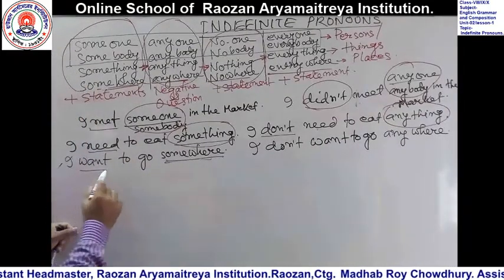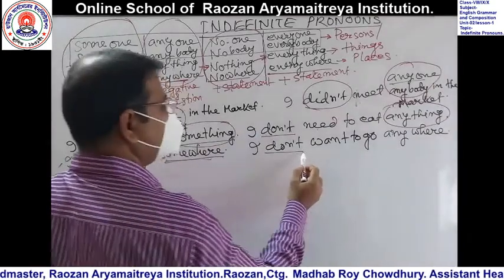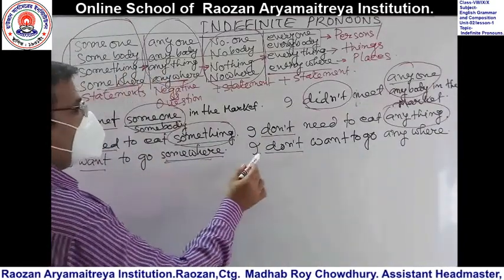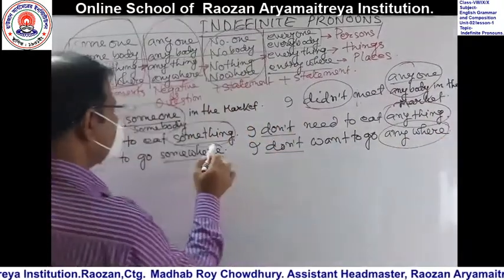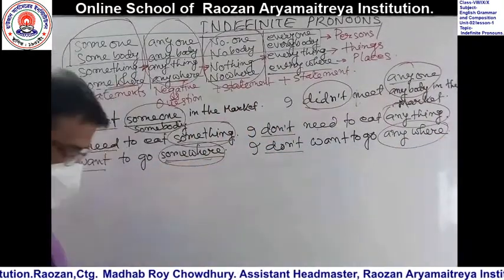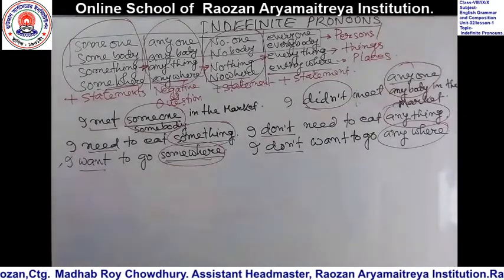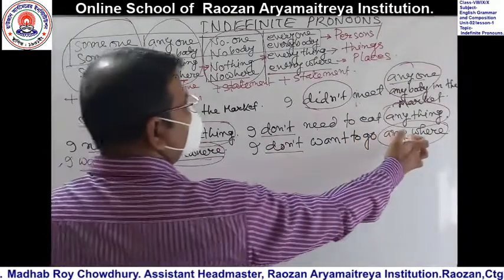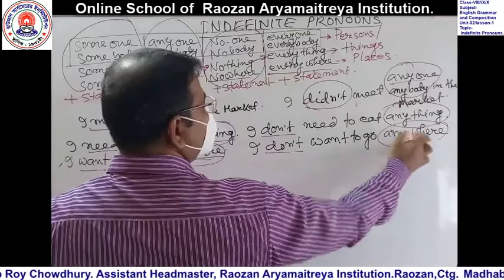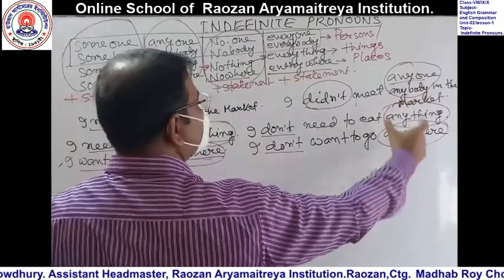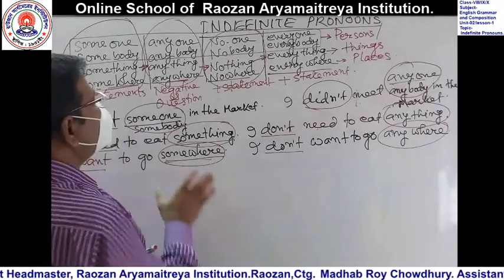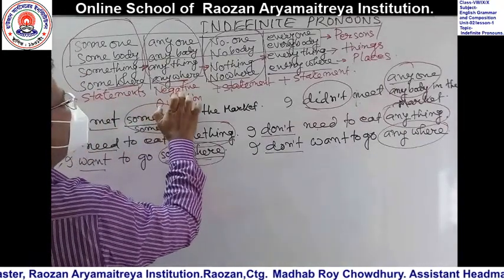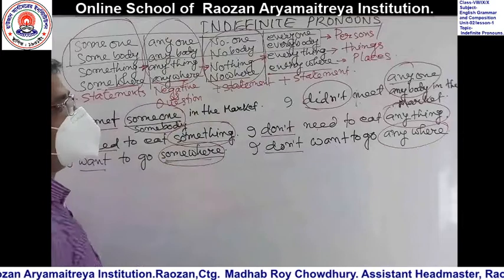I want, that's why we need to insert don't. I don't want to go anywhere, in place of somewhere. So dear students, look, you cannot use these negative sentences with some or somebody, because whenever you use a negative statement, you must use this type of pronouns.